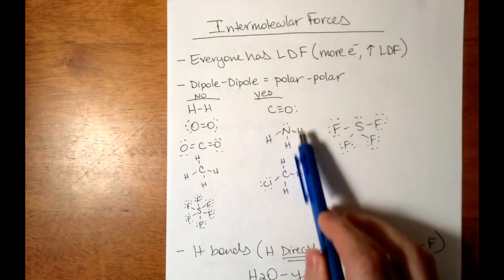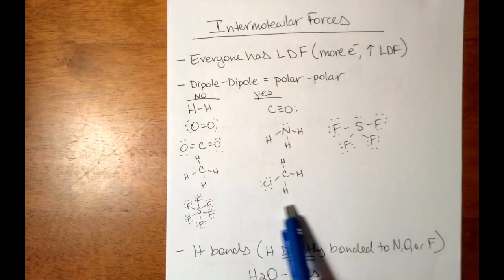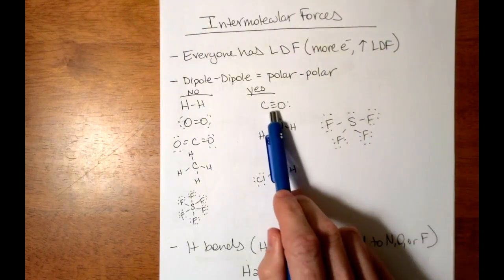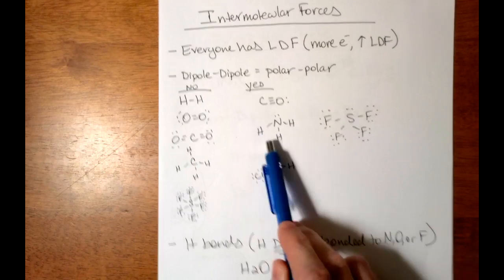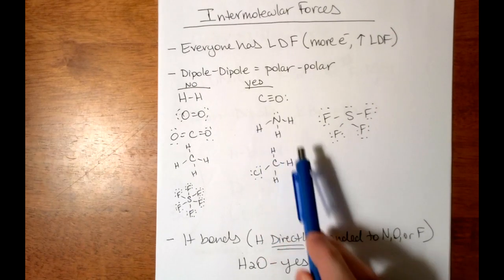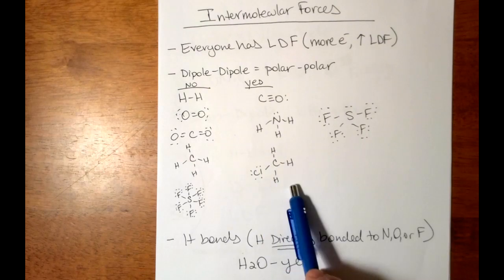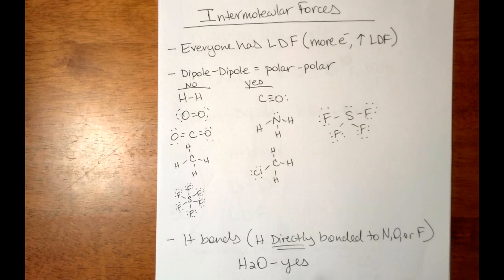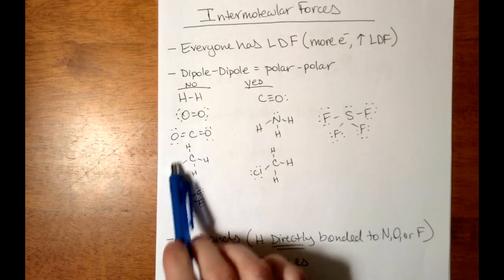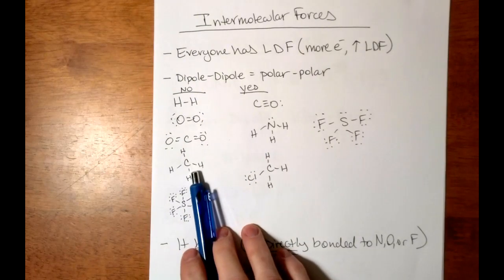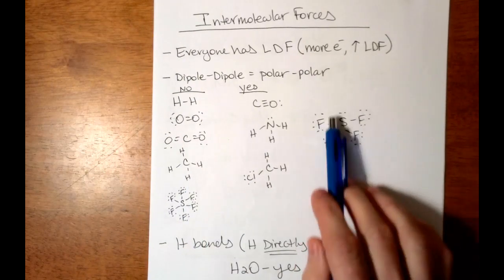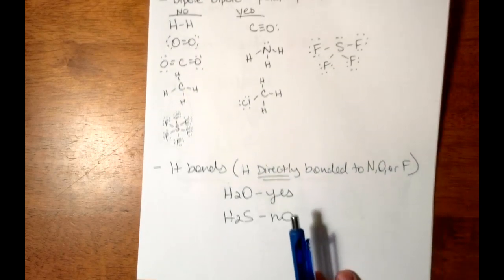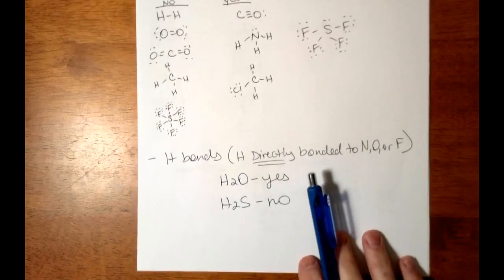But carbon monoxide, ammonia, CH3Cl, SF4, that's a polar bond. It's not canceled. These polar bonds are not canceled due to the shape. These are not canceled due to the fact that all four of the bonds do not have the same polarity. Otherwise, tetrahedral molecules, when they do have the same polarity, they do cancel out. This is CH3Cl. They cannot cancel out. All those can dipole-dipole. And then hydrogen bonds.